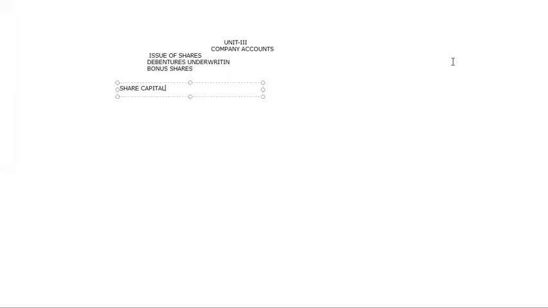For example, they have purchased 200 shares and each share's value is 10 rupees. So 200 into 10 is how much? 2000. So their liability is limited to 2000 only. Beyond that, there is no compulsion that they have to pay any amount. So their liability is limited only to the amount of their contribution, not beyond that anywhere. Now we have many different kinds of companies. Usually you get these for bit-wise answers and also for internals, so we'll go with the small kinds of things.